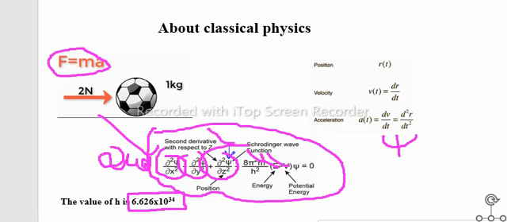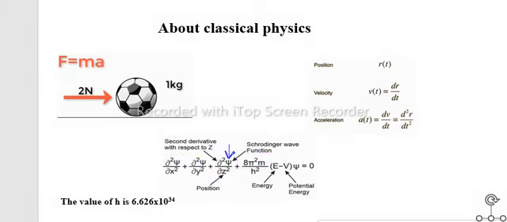We know the value of mass, so we can find out the velocity. It means that we can find out the kinetic energy. It means with the help of the Schrodinger wave equation we can get knowledge of all the things of an atomic particle.